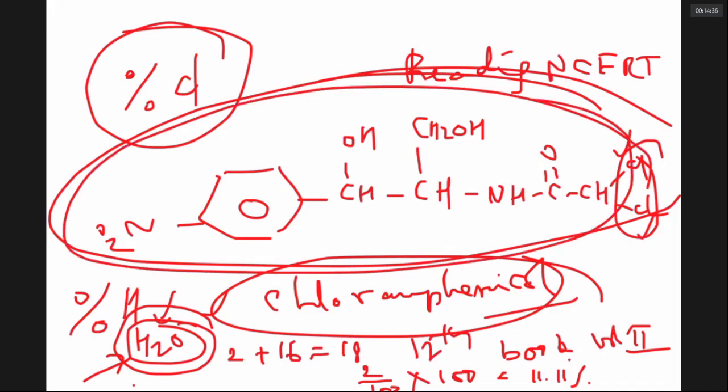Now you will be judging, can I really solve this question? It takes a lot of time because chloramphenicol has such a big structure, and working out its molar mass takes a lot of time. Therefore, it is unnecessary risk. You will leave it. Or if you really have that much time, you try to work out its formula. Its formula is, here you have C6H4, this part.